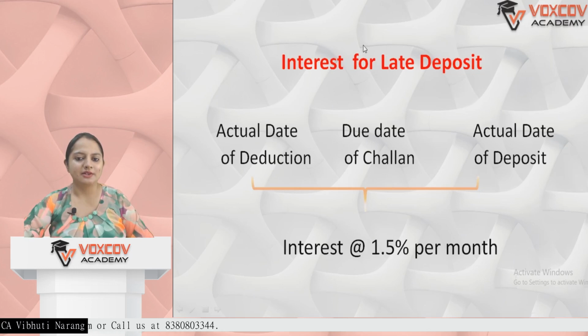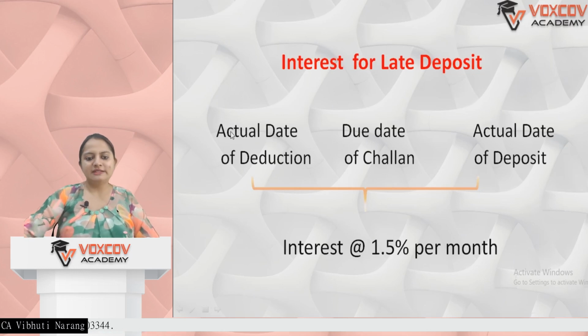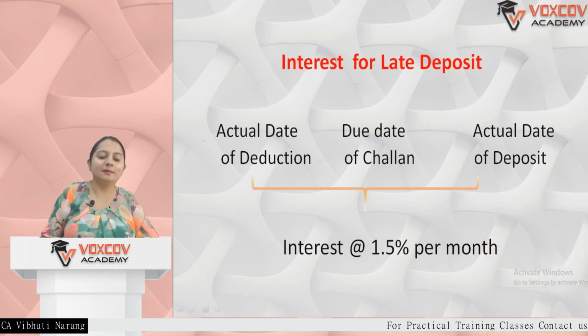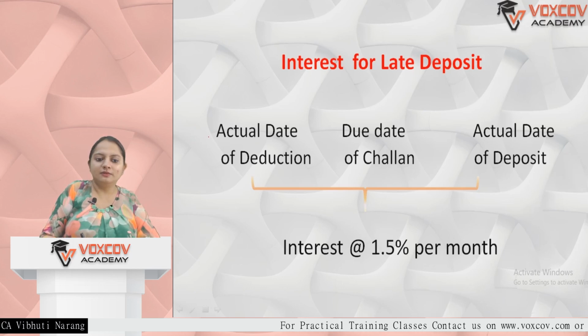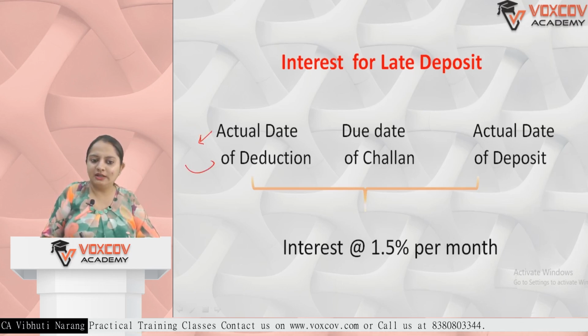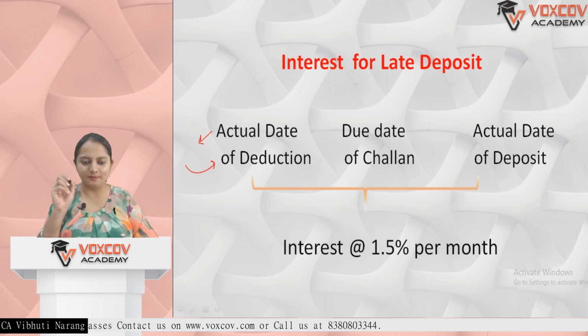Now we'll talk about interest for late deposit. Now this is the actual date of deduction. See, the actual date of deduction can be correct, or it can be incorrect. So the liable date can be either this date, or you have actually deducted on a later date. Both cases are possible.